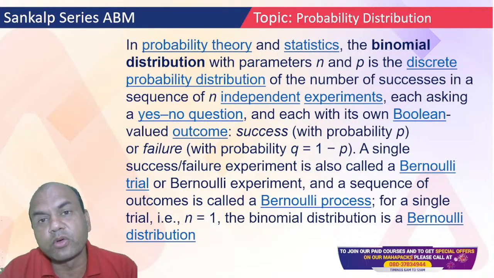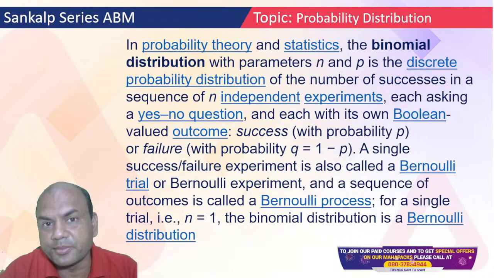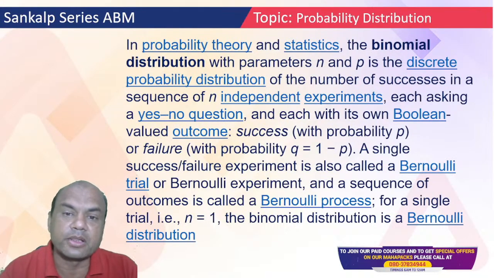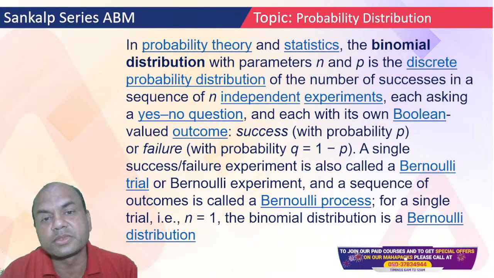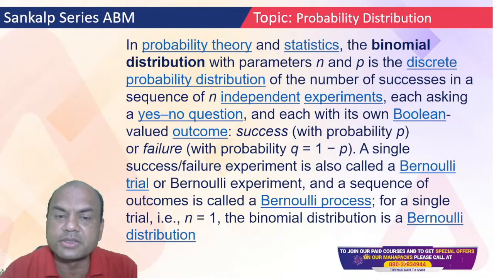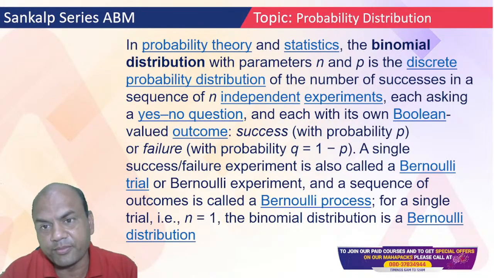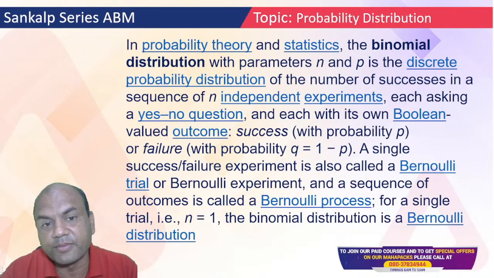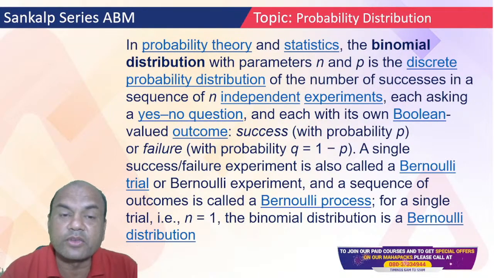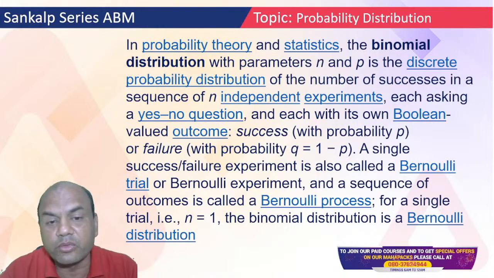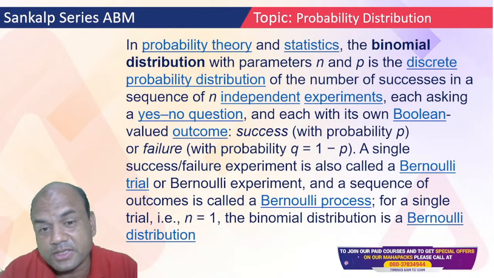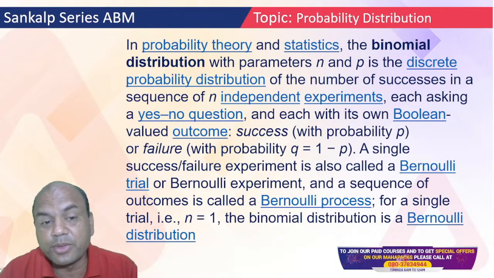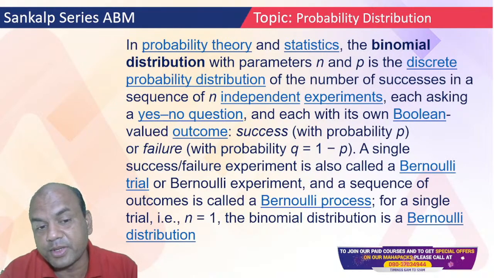Now if I go on repeating Bernoulli 10 times, then that is called as binomial. In probability distribution theory and statistics, binomial distribution with parameters n and p is the discrete probability distribution of the number of successes in a sequence of n independent experiments, each asking a yes/no question and each with its own Boolean-valued outcome. My God, such a big definition, isn't it? Success P and failure Q, 1 minus P.